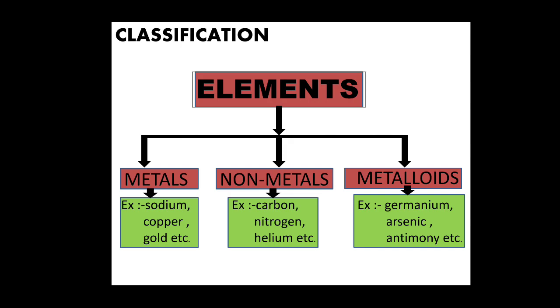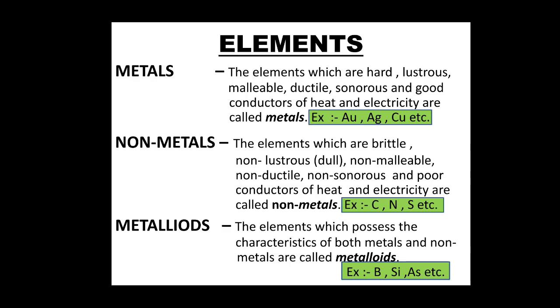Let us see some examples. For metals, that is sodium, copper, gold, etc. Non-metal examples are carbon, helium, nitrogen, etc. Similarly, metalloid examples are germanium, arsenic, antimony, etc. You must have heard about these particular metals, non-metals and metalloids. So, let us further move on to the definitions. The elements which are hard, lustrous, malleable, ductile, sonorous and good conductors of heat and electricity are called metals. Examples are gold, silver and copper, and there are many more also.